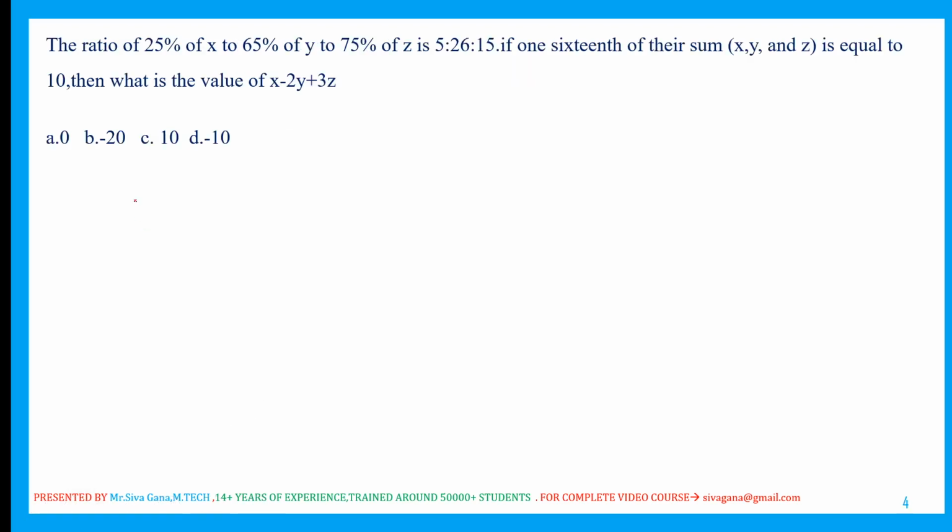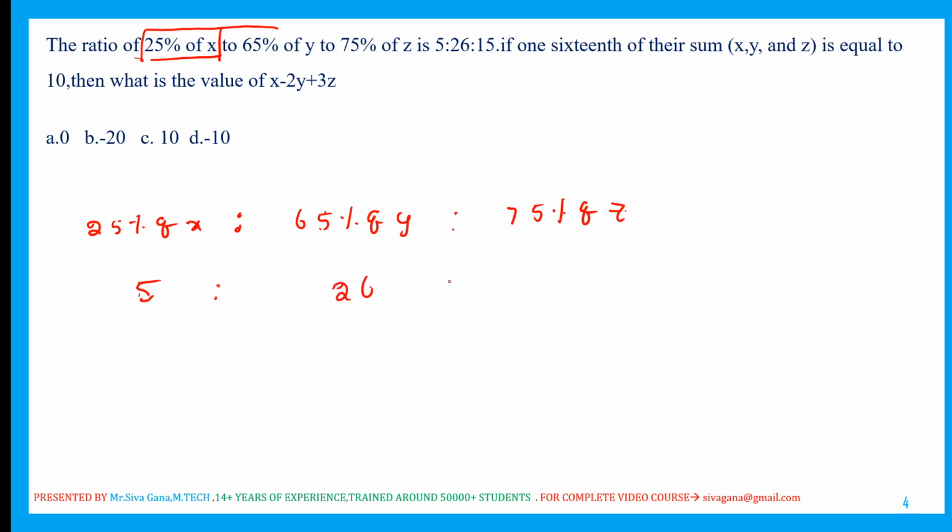Next question: 25% of x, 65% of y and 75% of z are in the ratio of 5 is to 26 is to 15. One-sixteenth of their sum is equal to 10. Then what is the value of x minus 2y plus z? Let us see from this.